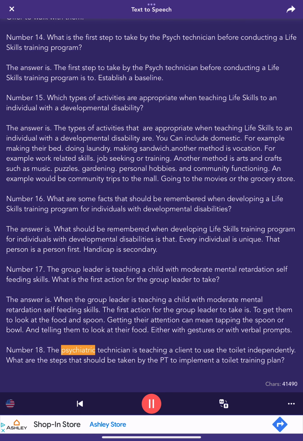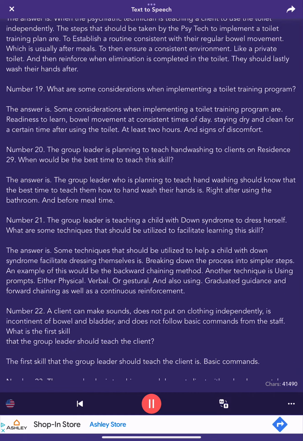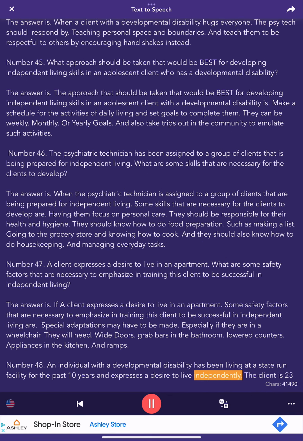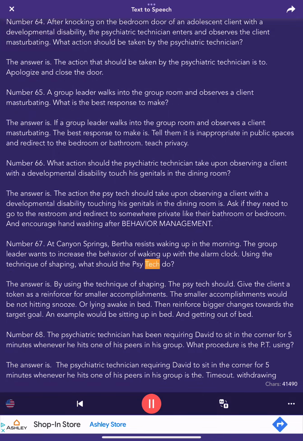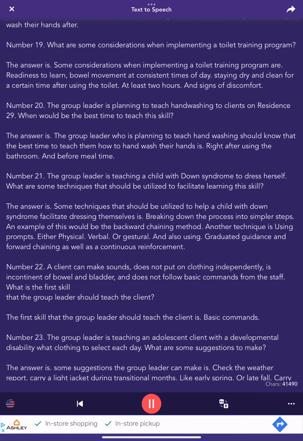Number 18. The psychiatric technician is teaching a client to use the toilet independently. What are the steps that should be taken by the PT to implement a toilet training plan? The answer is, the steps that should be taken by the PsyTech are to establish a routine consistent with their regular bowel movement, which is usually after meals, to then ensure a consistent environment, like a private toilet, and then reinforce when elimination is completed in the toilet. They should lastly wash their hands after.